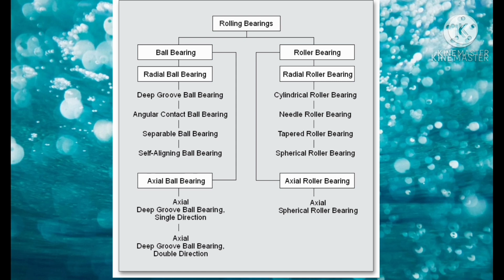Next is a very important one, the roller bearings. Roller bearings include the radial roller bearing, cylindrical roller bearing, needle roller bearing, tapered roller bearing, spherical roller bearing, and one more, the axial roller bearing, which is the axial spherical roller bearing.